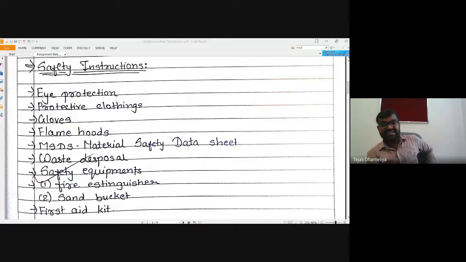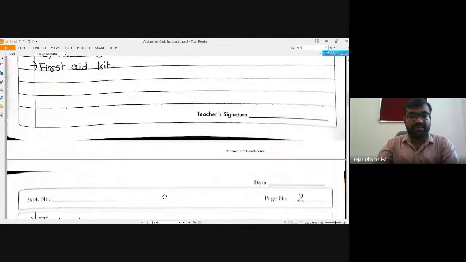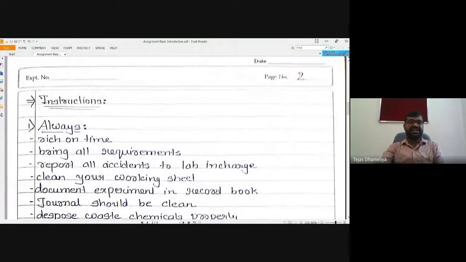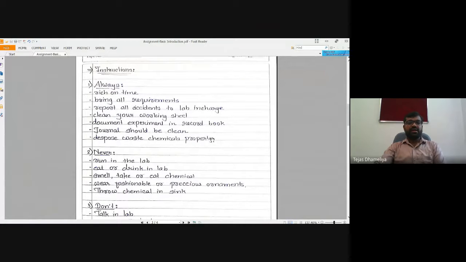Fire extinguishers and sand buckets are there, so definitely we can use them for our purpose. Okay, first aid kit. This is for your safety, so we will have a first aid kit at our end, and we will also provide it. The instructions are that you should reach the lab on time, bring all the requirements, and report all kinds of accidents.